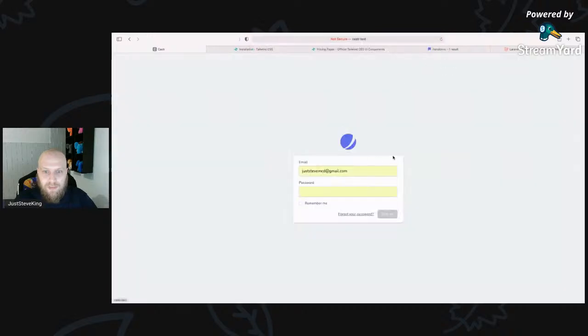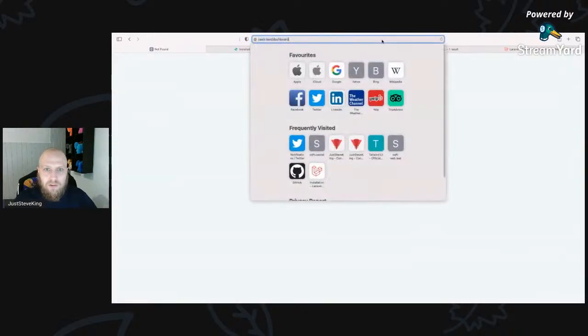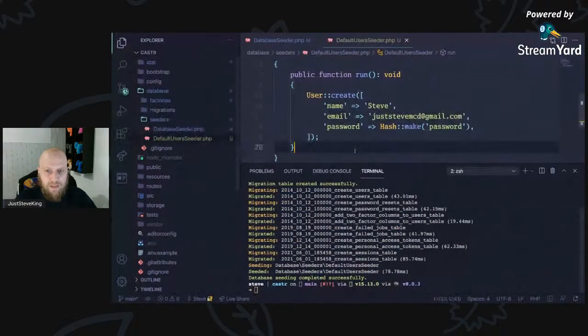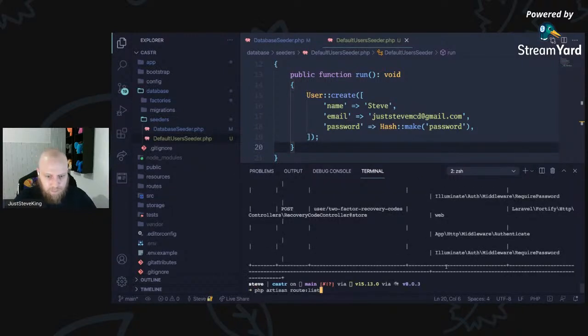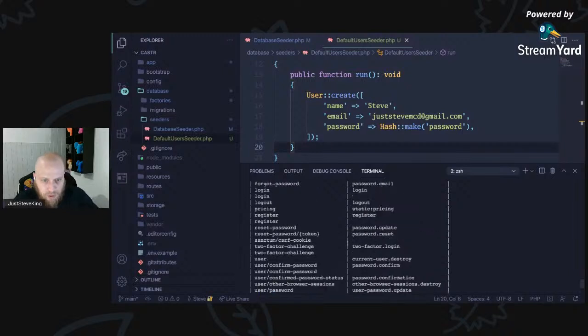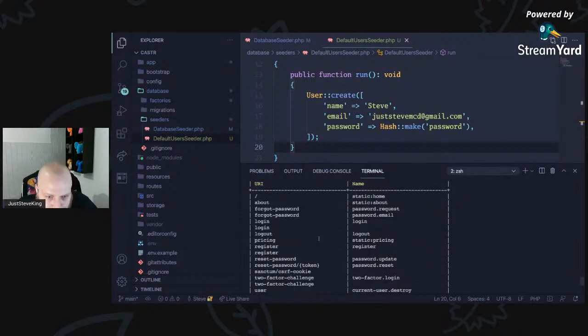So it's trying to take me somewhere. I just don't know where. Dashboard. 404 not found on the dashboard. That's fine. We can worry about that. Artisan boot list. We don't have a dashboard apparently.